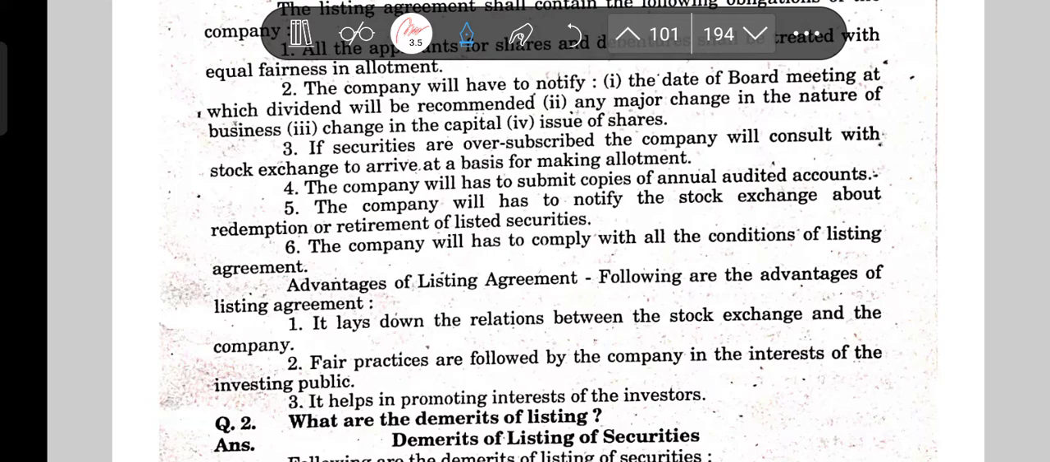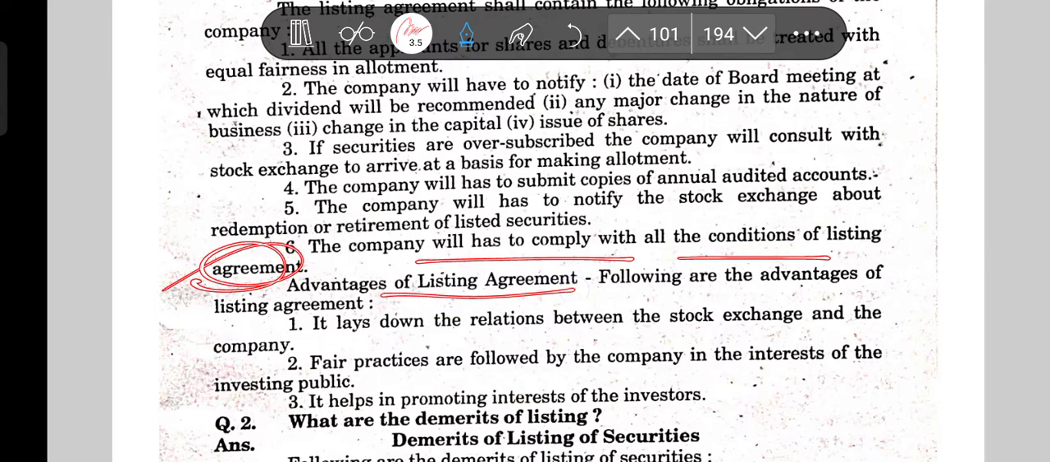The company will have to submit copies of annual audited accounts. So annual audited accounts will be submitted to the stock exchange, and the company will have to notify the stock exchange about redemption or retirement of the listed securities. Whatever the listed security may be, it has to tell about the particular redemption or retirement. A company will have to comply with all the conditions of the listing agreement.